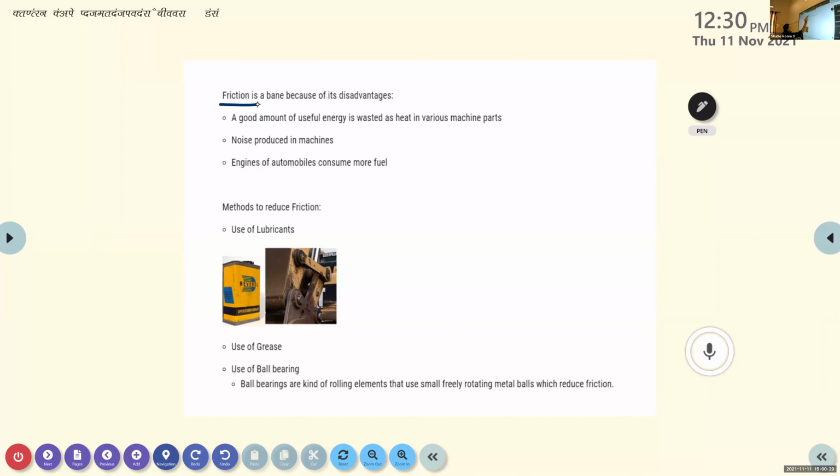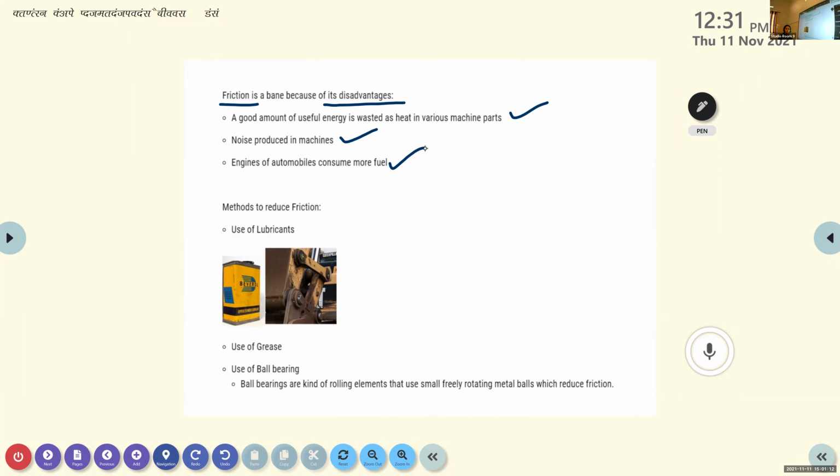Then the disadvantages of friction. A good amount of useful energy is wasted as heat in various machine parts, which causes wearing and tearing of the machines and vehicles. Noise is produced in machines as a result of friction. And third, engines of automobiles consume more fuel because of friction.